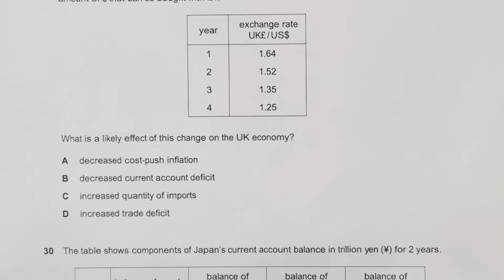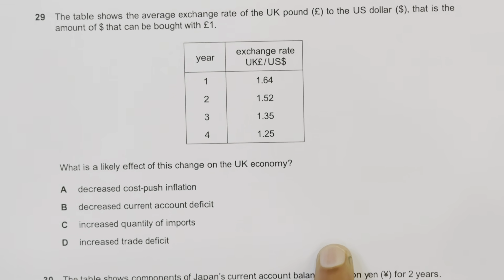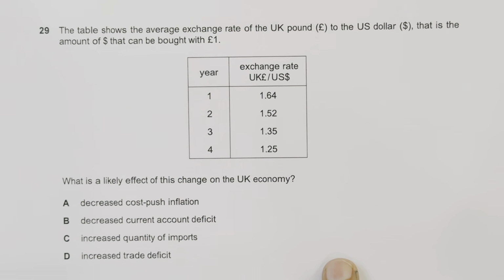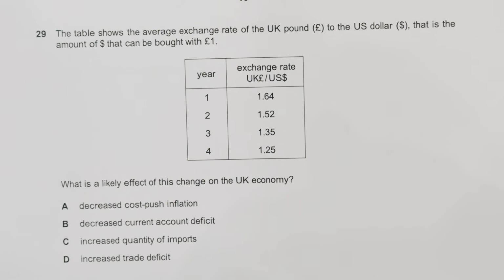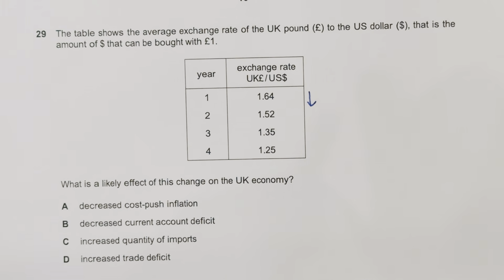Moving to the second last question of our paper, 29. The table shows the average exchange rate of the UK pound sterling to the US dollar, that is the amount of dollars that can be bought with 1 sterling. Okay, year 1, 2, 3, we can see that there is a decrease in the exchange rate. It means the value of the UK currency, the pound, is decreasing compared to the dollar over the span of 4 years. It comes down from 1.64 to 1.25.